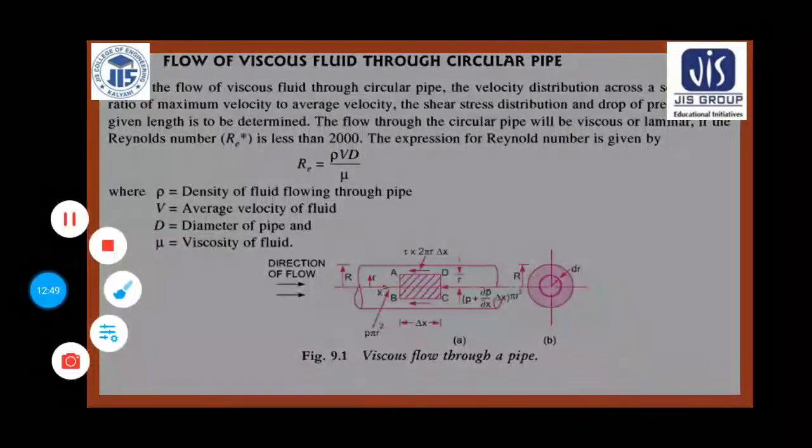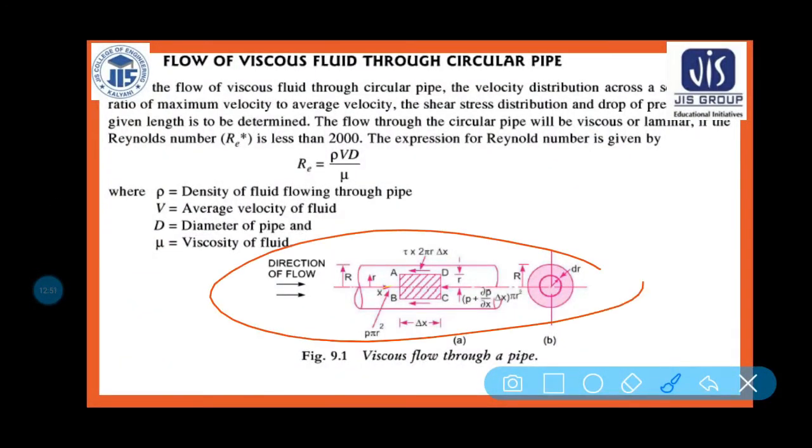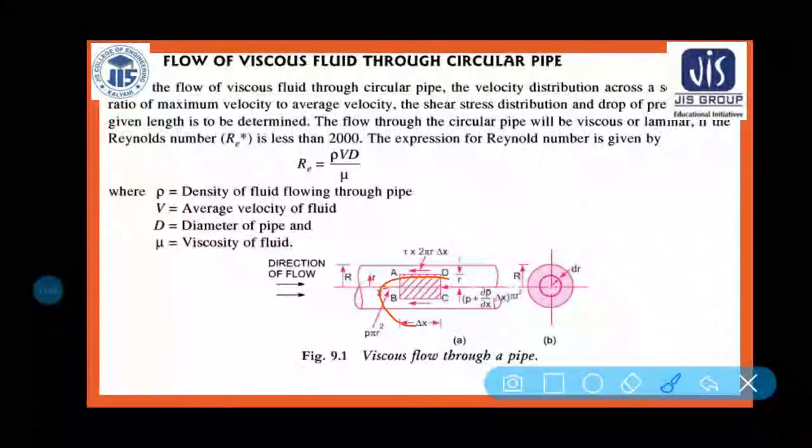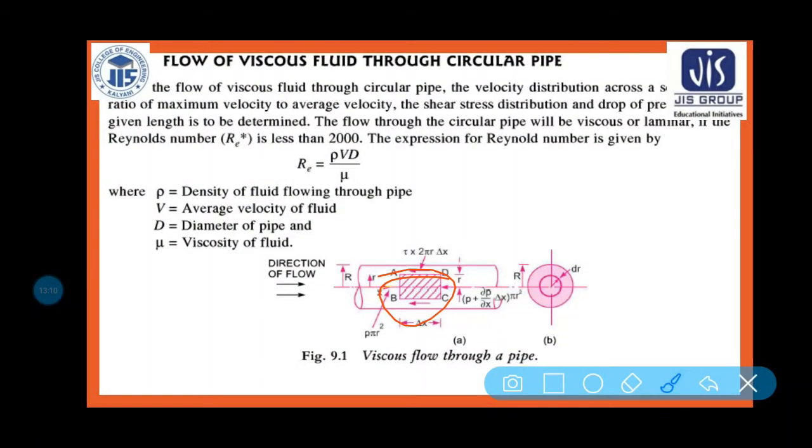Now let us discuss this part. Very important. If you understand this part, then the equation will be clear easily. The fluid is flowing from left hand side to right hand side, and one longitudinal strip is taken here. The length of the strip is delta x.